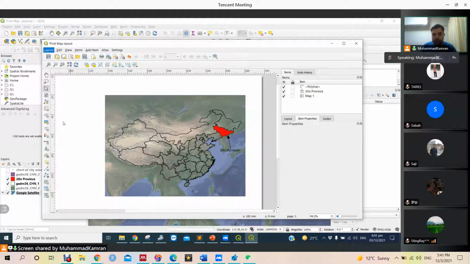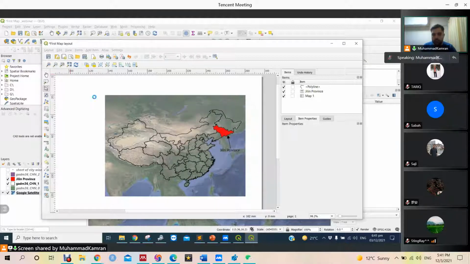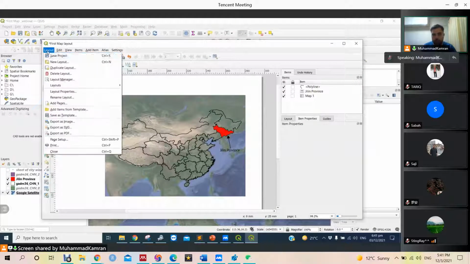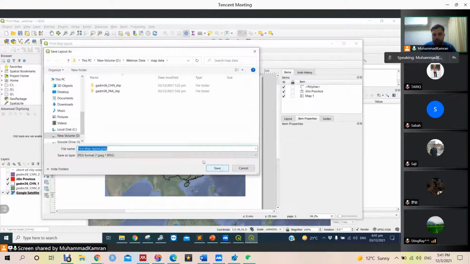Now I am going to export it as an image and keep it saved. It is saying that this data is the property of Google and it might take some time. This background data is a property of Google and it cannot always be exported very accurately, but most of the time it gets exported, so no problem.